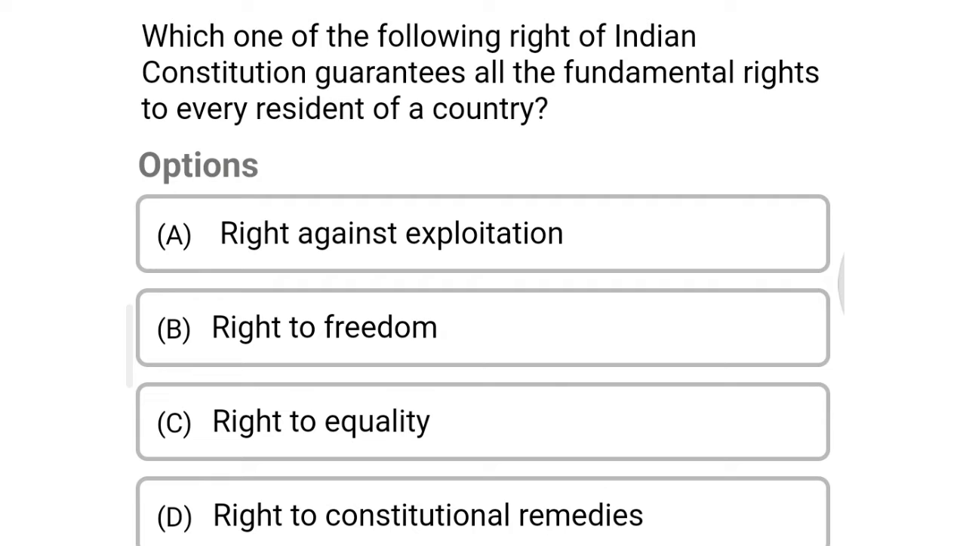Next question, which one of the following rights of the Indian Constitution guarantees all the fundamental rights to every resident of the country? Option A, right against exploitation. Option B, right to freedom. Option C, right to equality. Option D, right to constitutional remedies. The correct answer is option D, right to constitutional remedies.